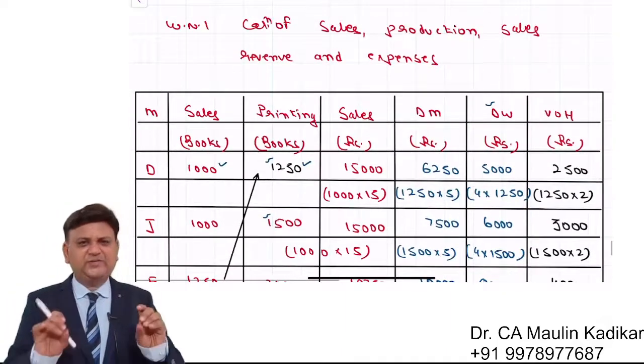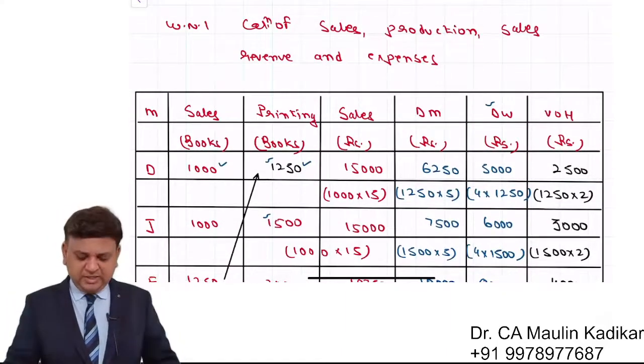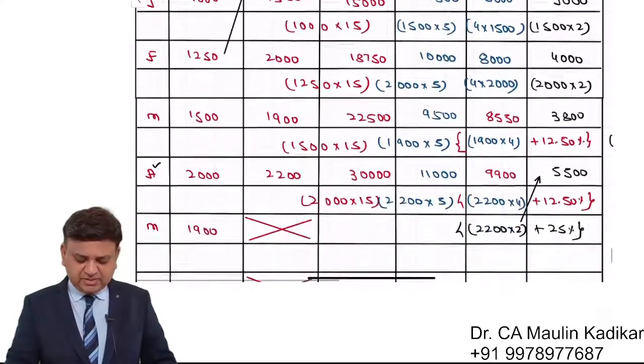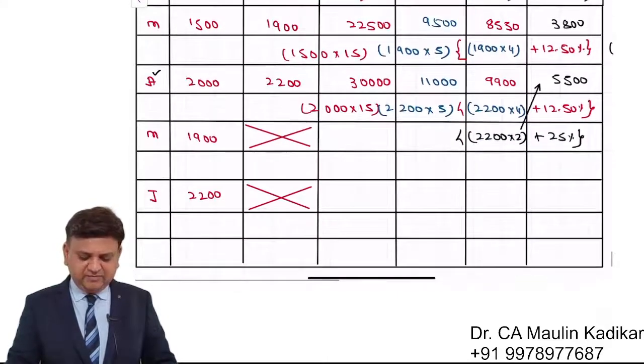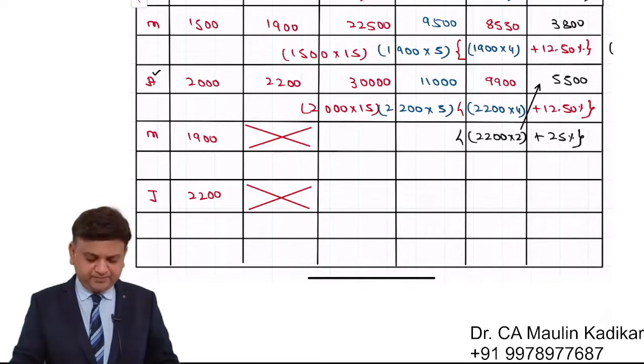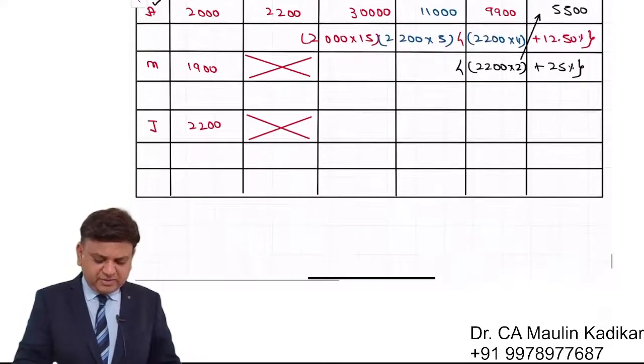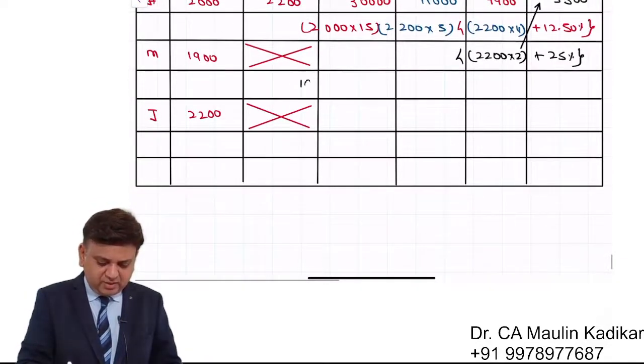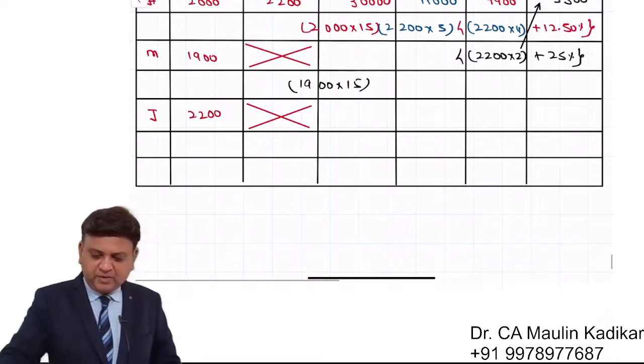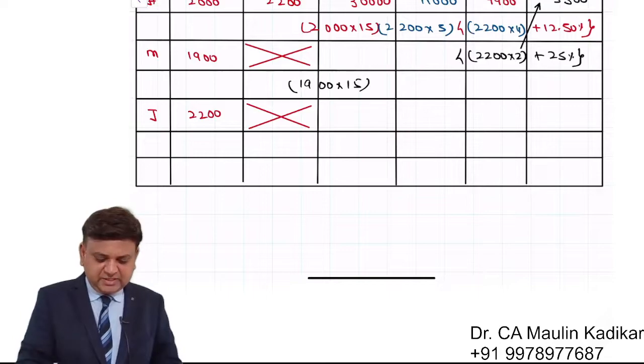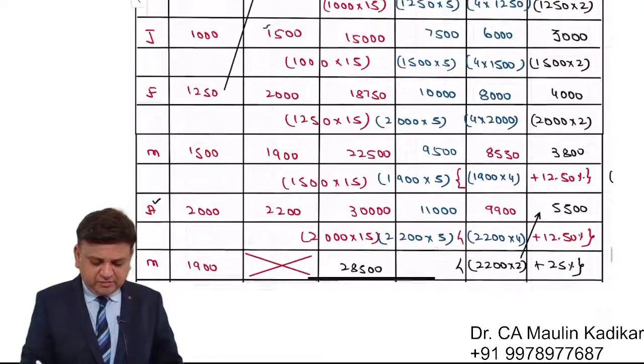So dear students, the first simple working note is over, wherein we have on monthly basis the revenue and the expenses that we have. We have the information about the sales revenue, so I am writing over here 1900 into 15. Whatever the information that we have, that we are going to write. Certain information we do not have, so we will not write.